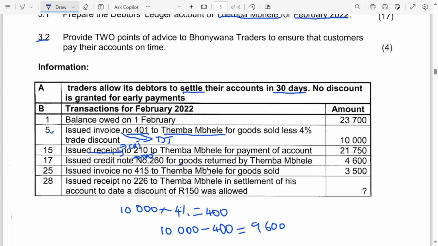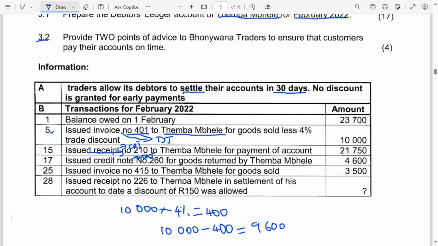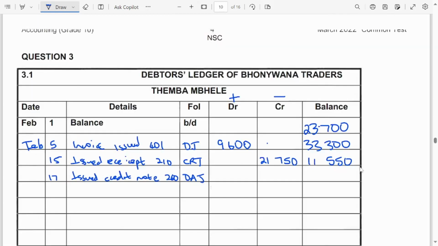So it's credit note 260. Now, for how much? For goods returned by Thembambele. So Thembambele was returning the goods to us. How much are those goods? 4,600. Now, when a debtor is returning the goods, it means that the amount that the debtors are owing us is going to decrease.